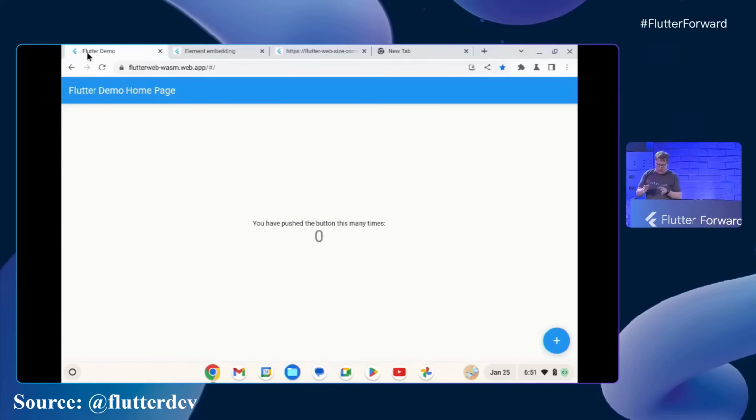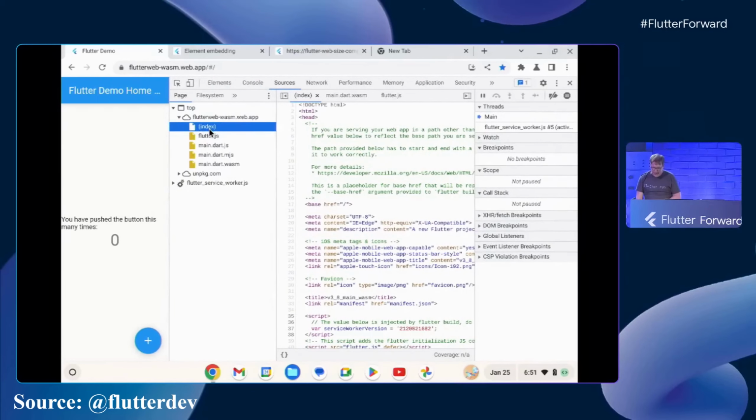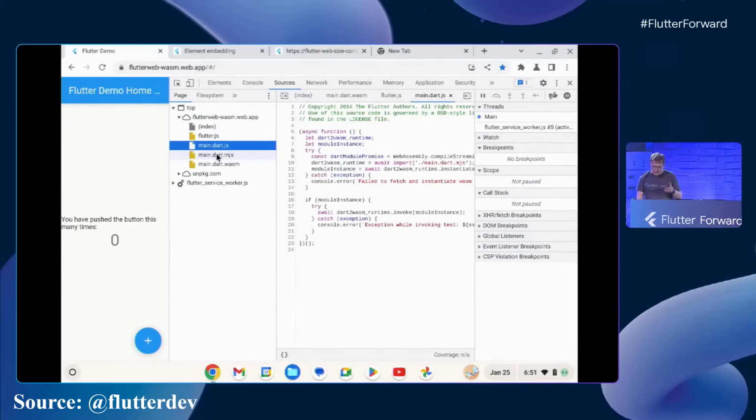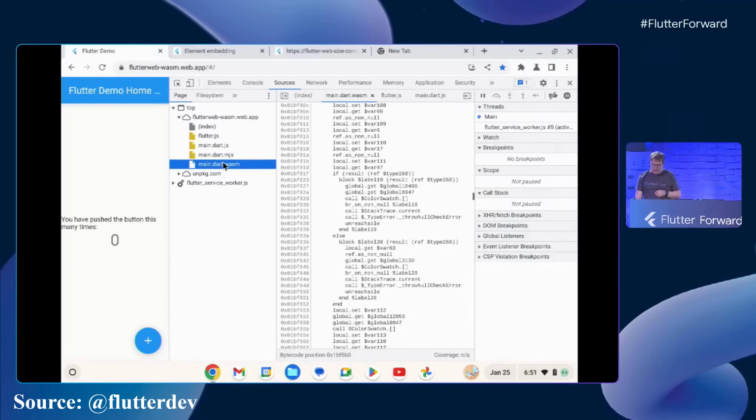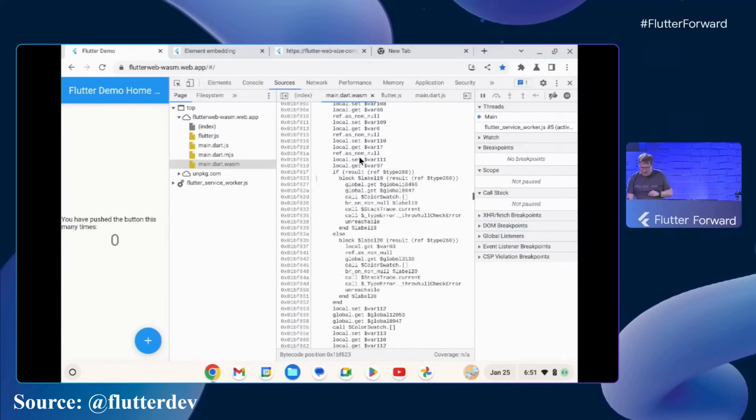So Flutter's web support is still pretty new, but this version of the Flutter web app is not using JavaScript. In fact, if I go into the dev tools and I make that a little bit bigger, you can see that what we've got here is, instead of the usual main.dart.js, which is normally the big thing that contains everything, we've got main.dart.wasm. And this is the compiled version of this code to WebAssembly.